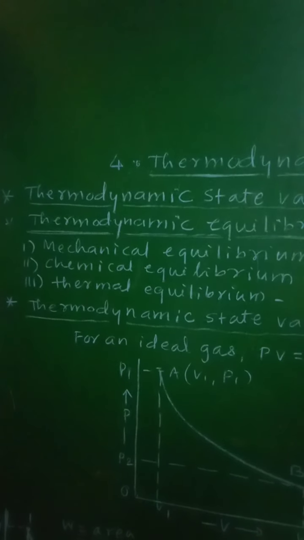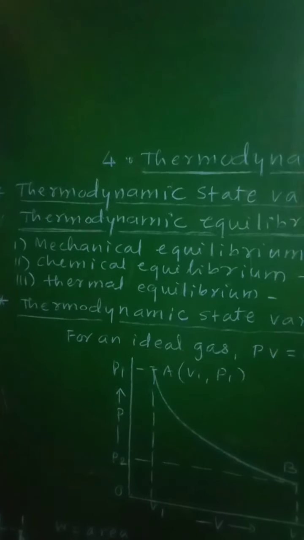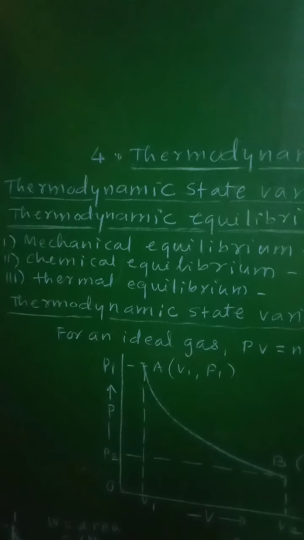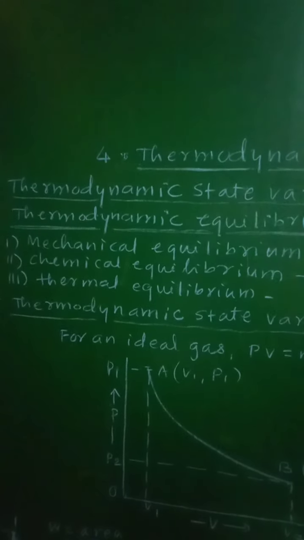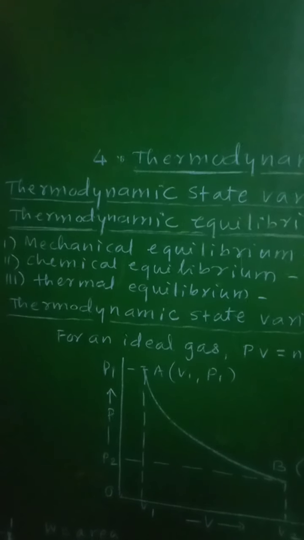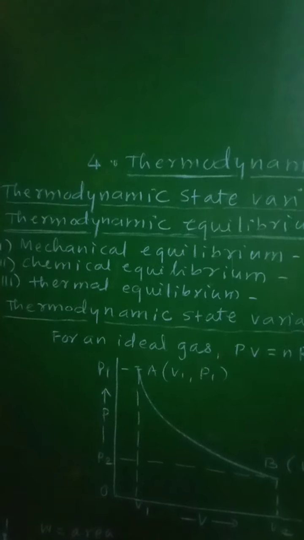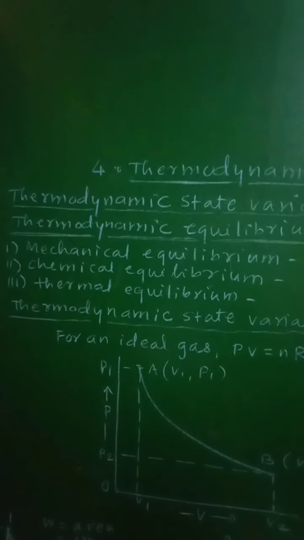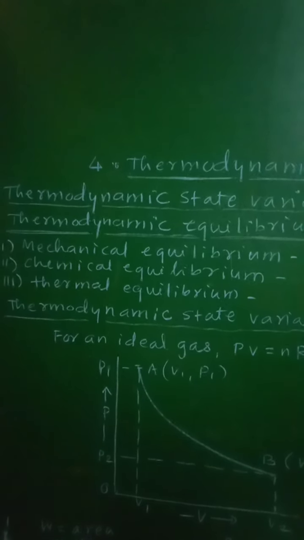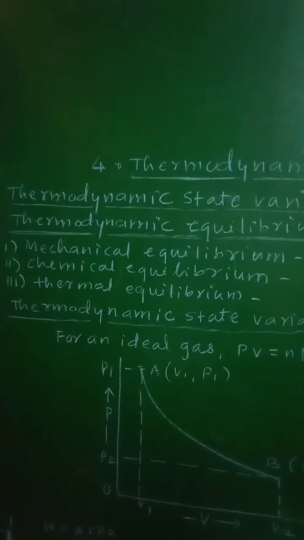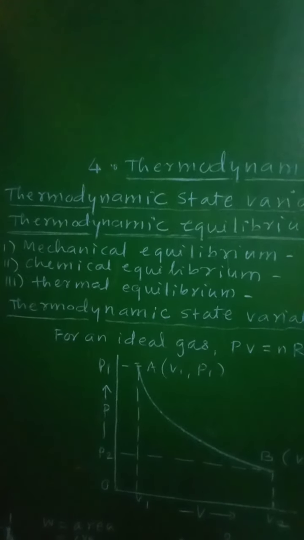The system is said to be in mechanical equilibrium when there are no unbalanced forces within the system and between the system and its surroundings. Similarly, a system is also said to be in mechanical equilibrium when the pressure in it is the same throughout and does not change with time.